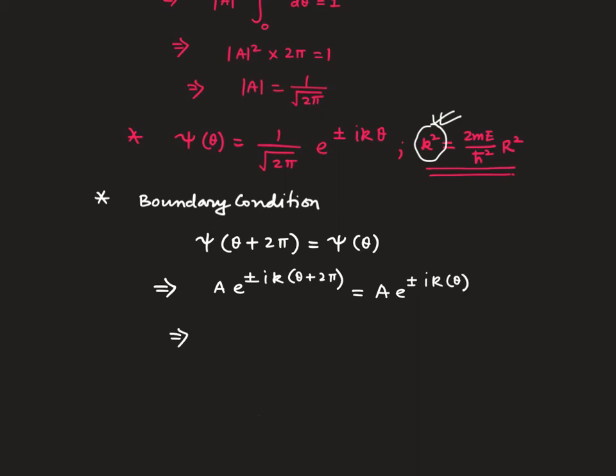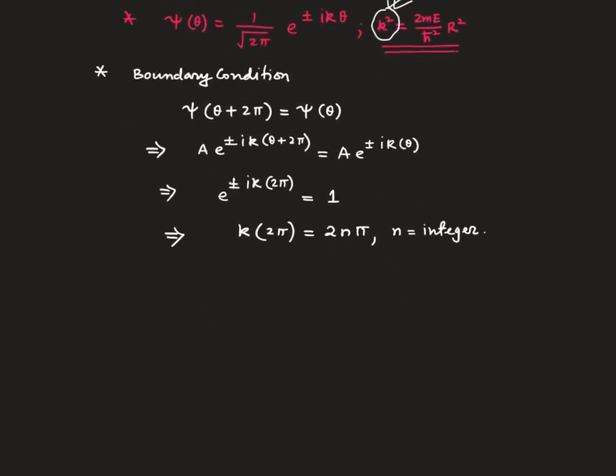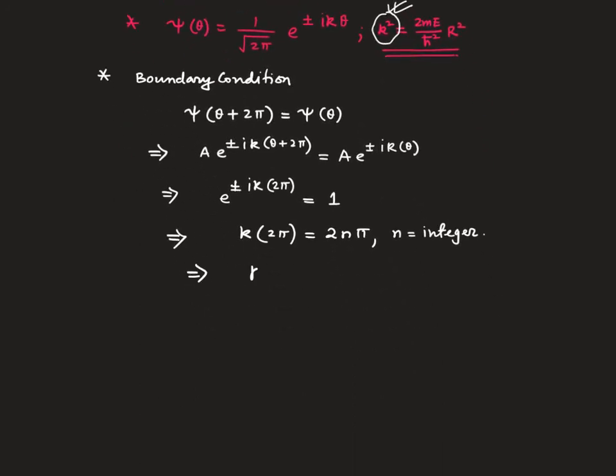That implies e to the power plus or minus i k 2 pi should be 1, which implies k times 2 pi should be twice n pi, where n is an integer, or this implies k equals n.